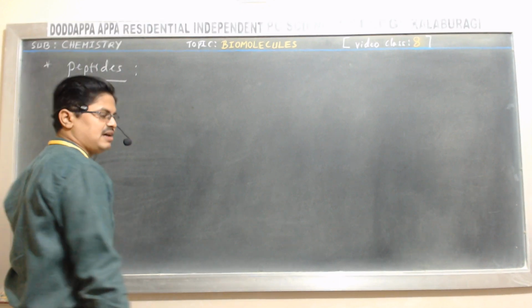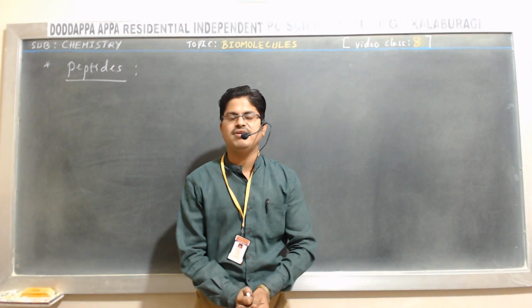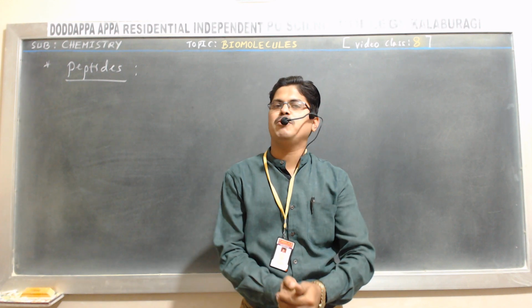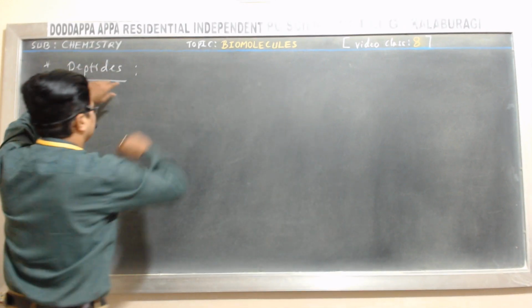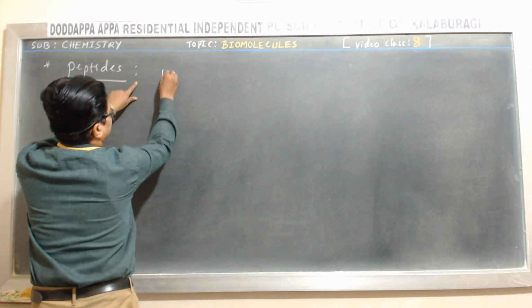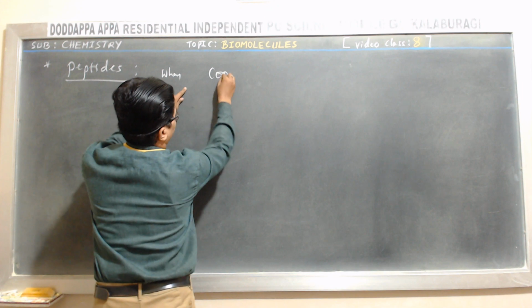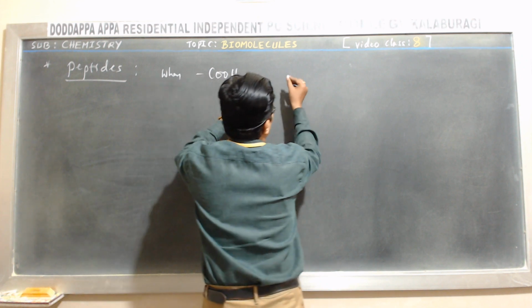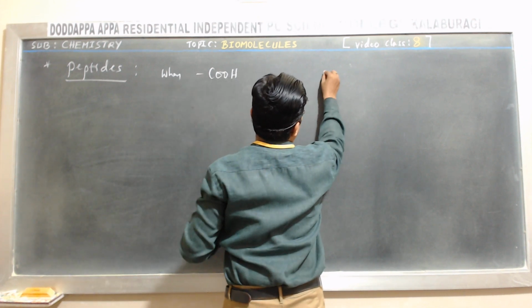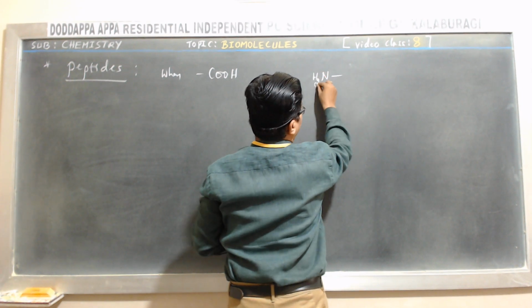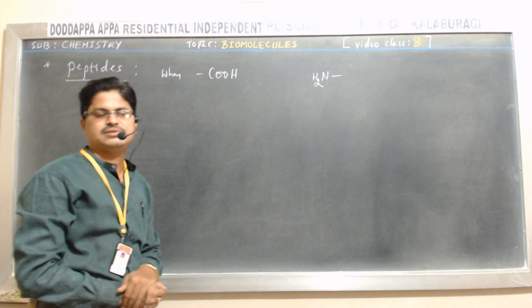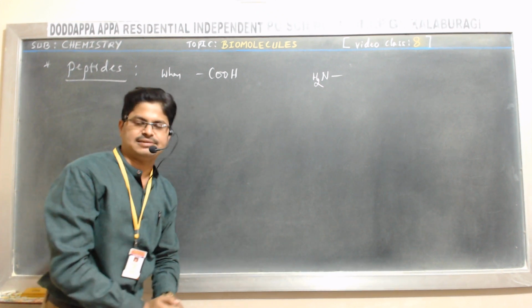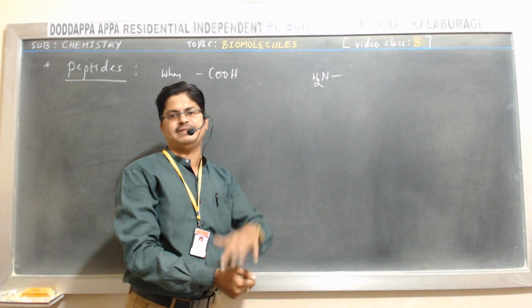Students, peptides are the short chain compounds of alpha amino acids, which are obtained when the carboxyl group of one amino acid reacts with the amine group of another amino acid by eliminating a water molecule to form a peptide or dipeptide.